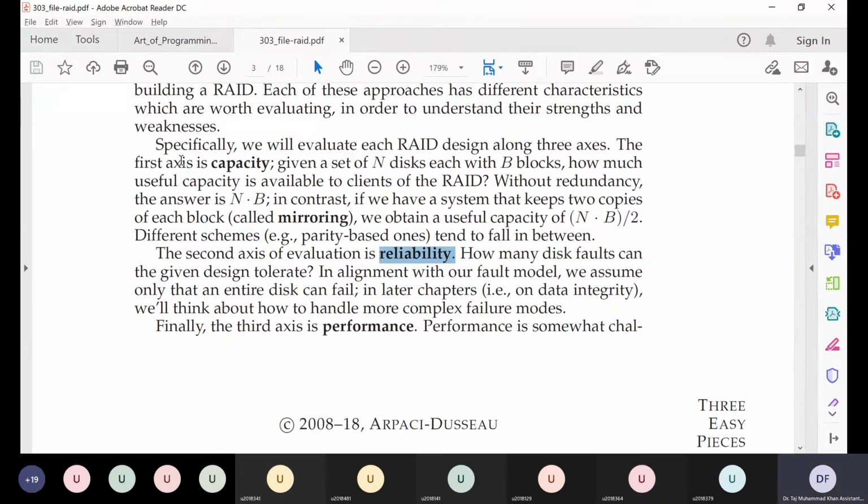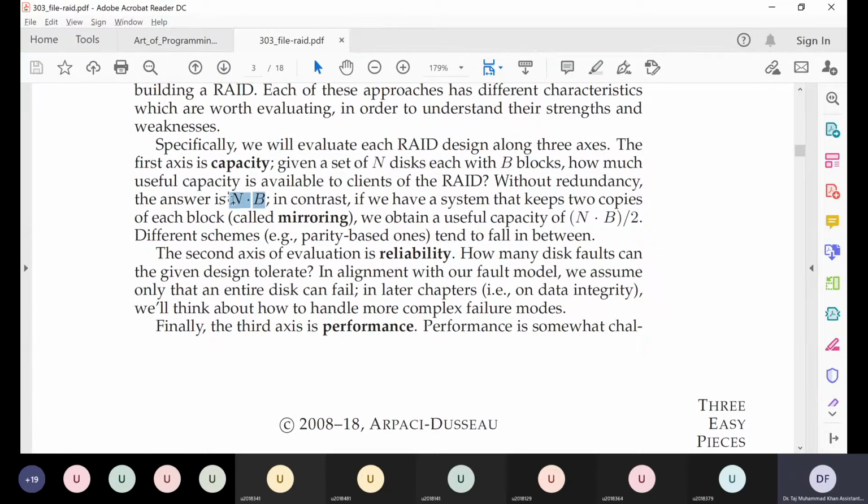So in capacity, normally if we have n hard disks and each hard disk has B blocks of capacity, so it can store data in B blocks, then using n hard disks of B blocks, we should expect our capacity to become n-fold or increase n times.